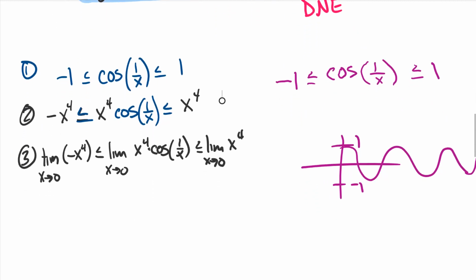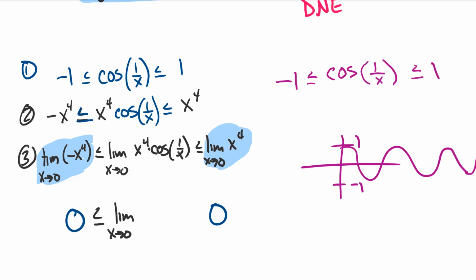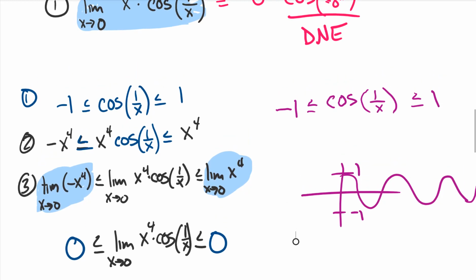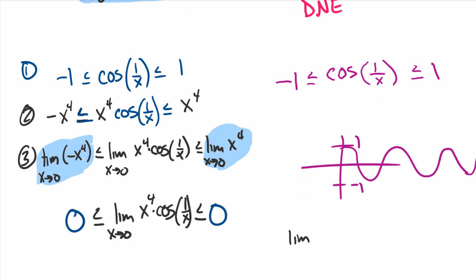We're about done here because I'm pretty sure we can evaluate the limits on the outside. Think you can figure out what these limits might be when you plug in 0, so -0 to the 4th and +0 to the 4th? Step 4 is just evaluate those limits, and this is 0. So we're saying that the limit as x tends towards 0 of x to the 4th times cosine of 1 over x is trapped between 0 and 0. I wonder what it could possibly equal. It equals 0.